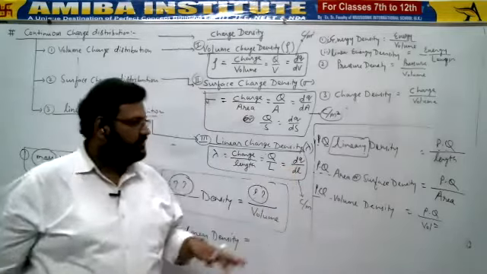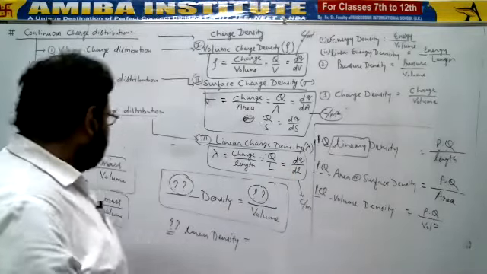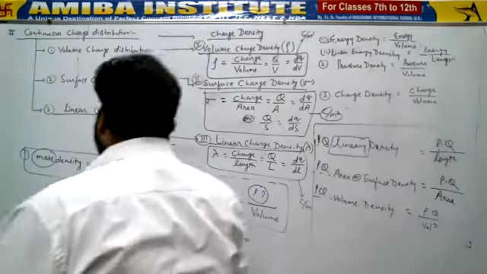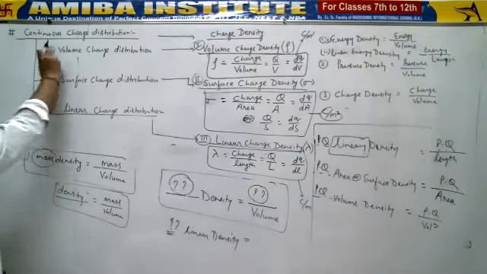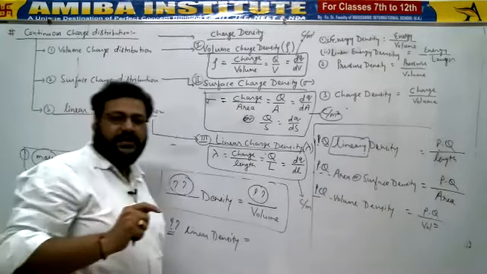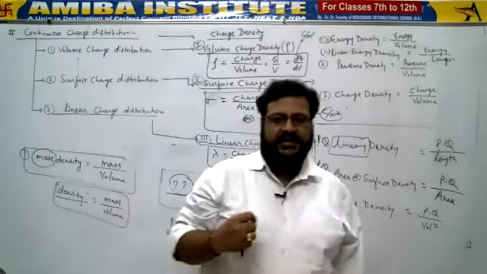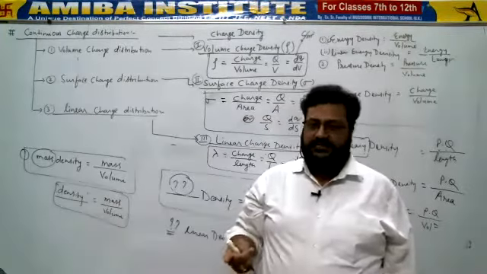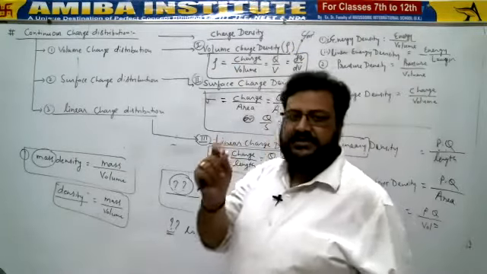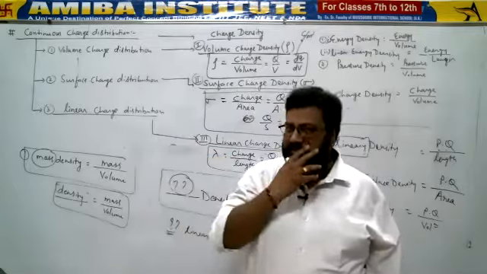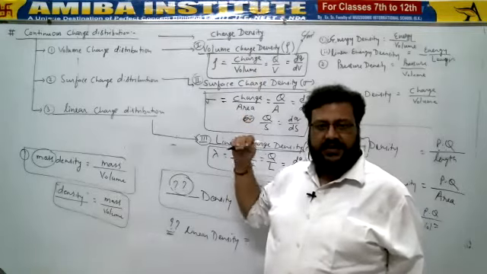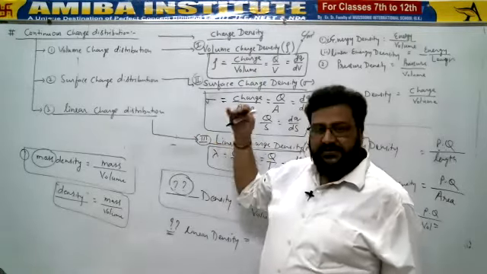So that's the concept. Now I'm going to sum up all these things. We have three types of charge distribution: volume charge distribution, surface charge distribution, and linear charge distribution. Based on that, there are three types of charge densities: linear, surface, and volume charge density. Volume charge density is denoted by the symbol rho. Charge density means charge upon something, whatever is mentioned. Volume means divided by volume, linear means divided by length, and surface means divided by area.